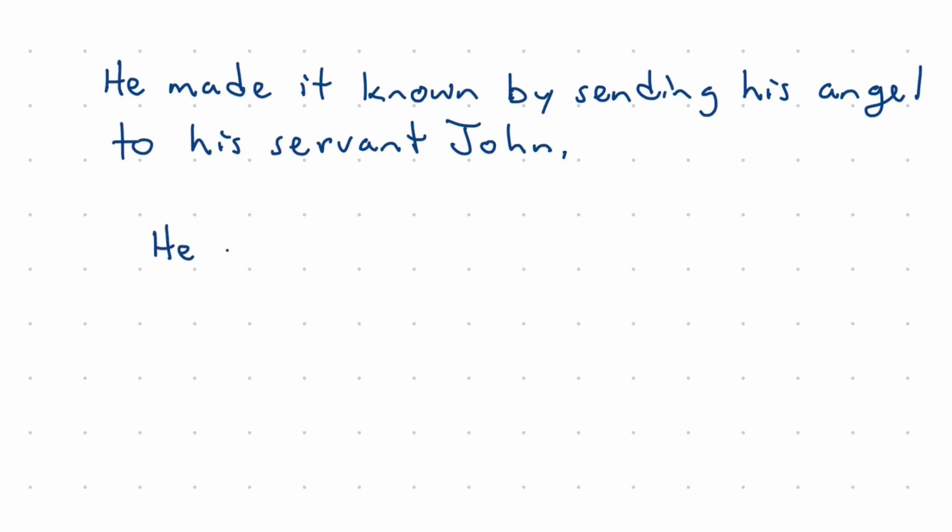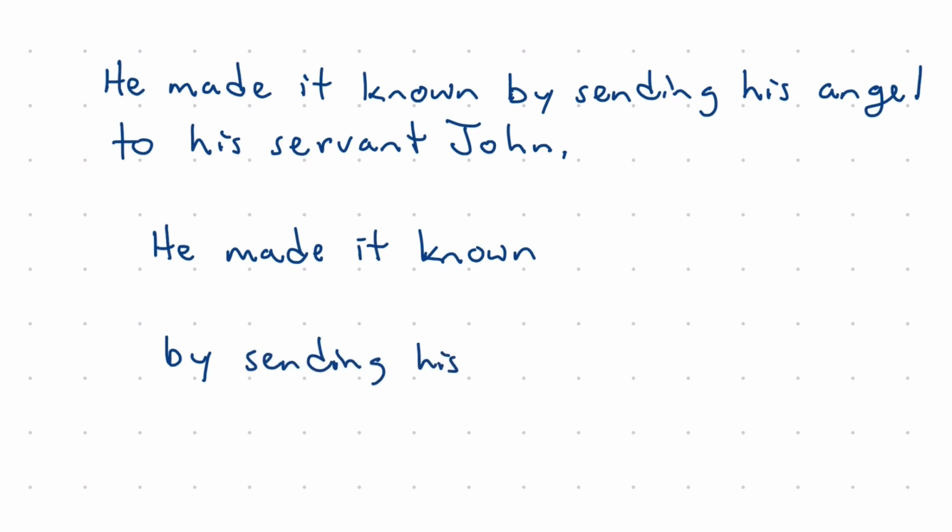He made it known. And then let's use the word by as a keyword: by sending his angel to his servant John.